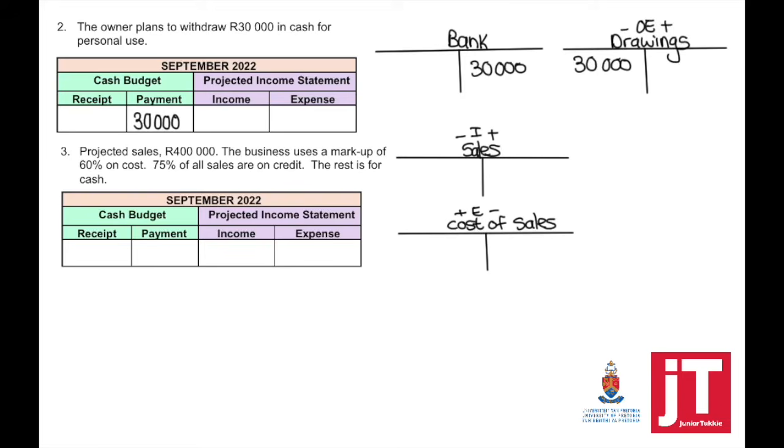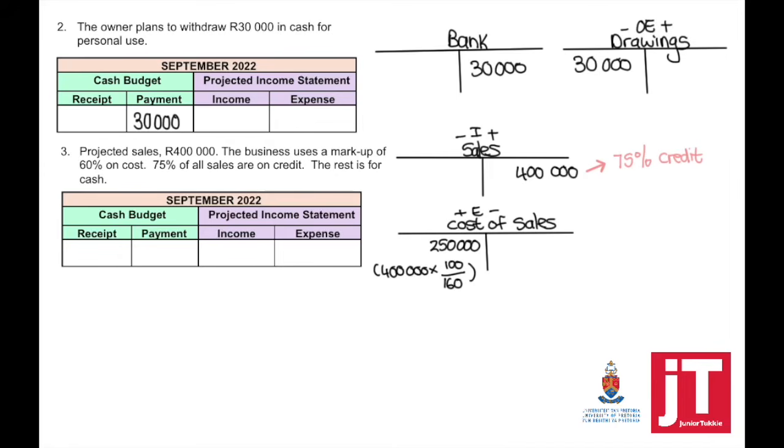So if we look at what is happening here, the total projected sales is 400,000. To work out the cost of sales, we need to say times 100 divided by 160. So we take the total sales times 100 divided by 160 to get our cost of sales.